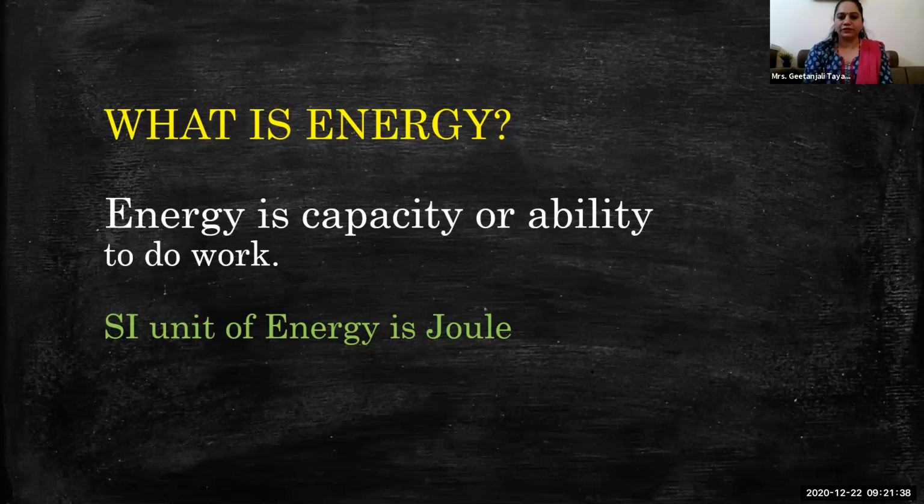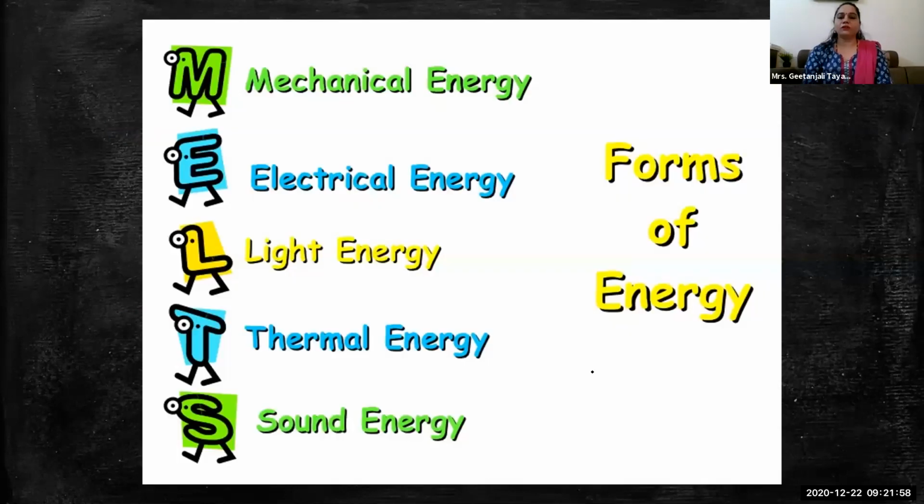Let's see. There are different forms of energy. These are mechanical energy, electrical energy, light energy, thermal energy, and sound energy. How many forms? One is mechanical, other is electrical, light, thermal, and sound energy. Let's see one by one.